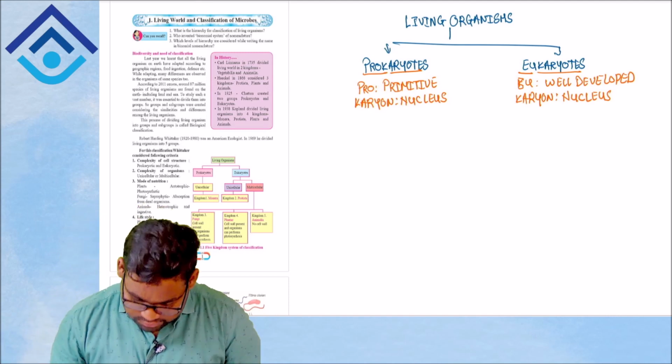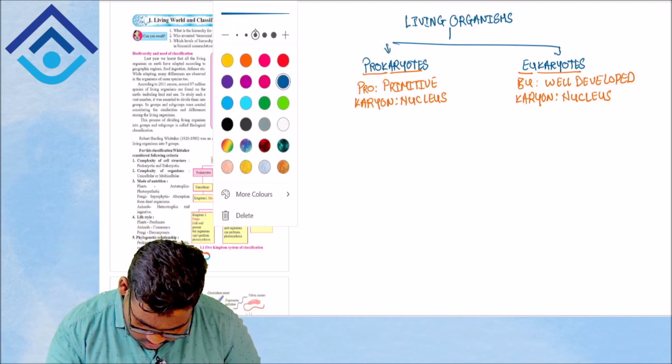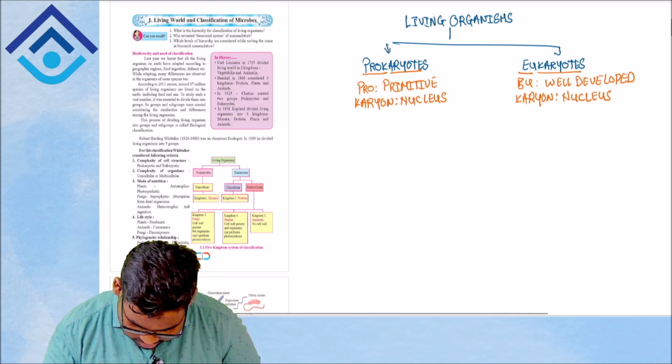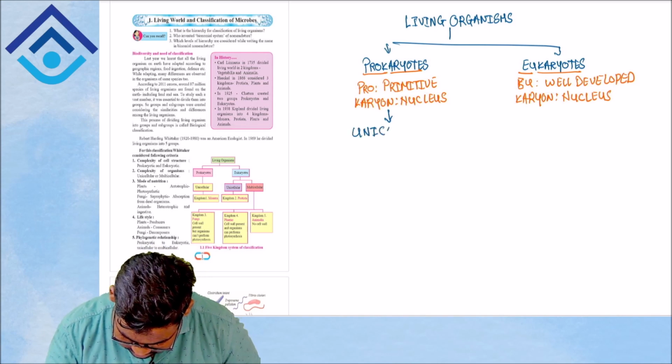Continuing with the chart, in your prokaryotes you will only find unicellular organisms.